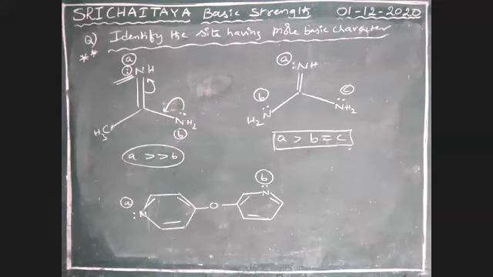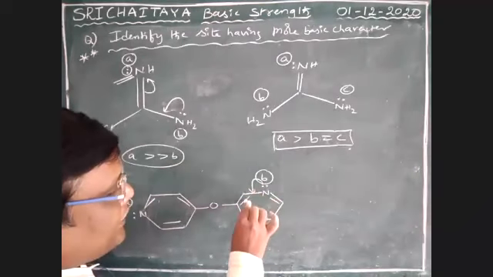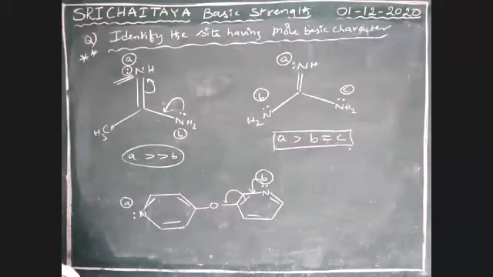Why, Bashwant? Yes, correct. Ramanuja, you are correct. Sahit, you are wrong. Others correct. Pavan, also correct. No, no, no. See here. This lone pair is in resonance.